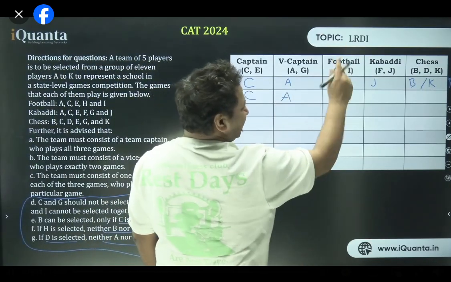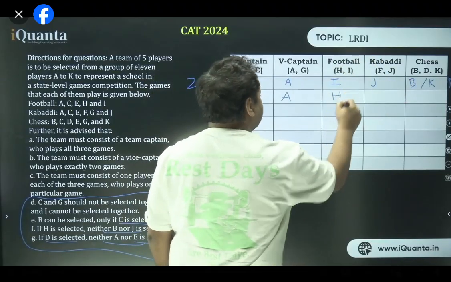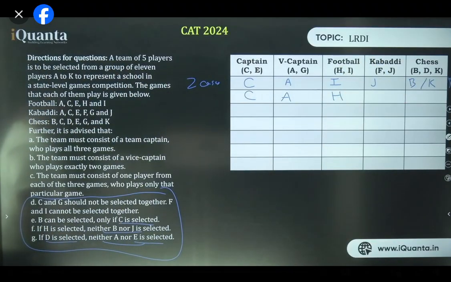Now let's change I. I has been totally accommodated. Now there's no other case in which I will be there for football. Let's take H. Ankit, it says B can be selected. Can. There is a difference between can and must. Ankit, I think you got that.